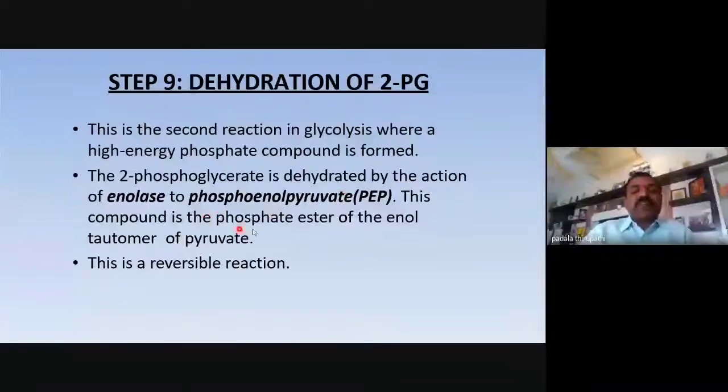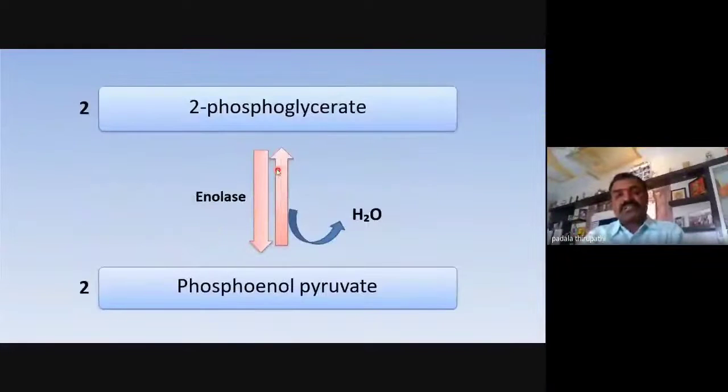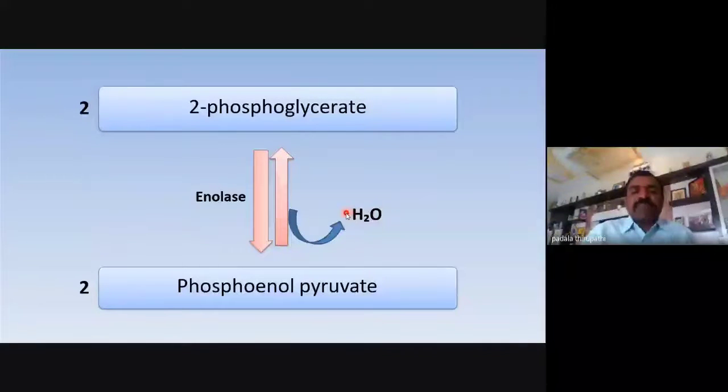This compound is the phosphate ester of the enol tautomer of pyruvate. My dear friends, this is the tautomer of pyruvate. And this is also a reversible reaction. See here, 2-phosphoglycerate undergoes dehydration. Dehydration means 1 mole of water is removed from the 2-phosphoglycerate.